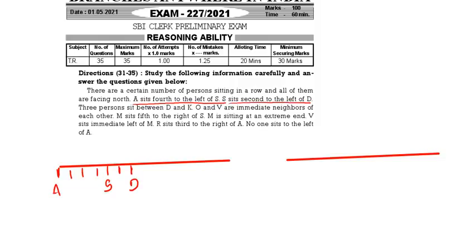S is sitting second to the left of D. There are three persons between D and K, means you take left side of D, three persons, K. Here you take right side of D, three persons, write down K. Then M is sitting fifth to the right of S. S right third, fourth, fifth. This will be M. And M is at extreme end.